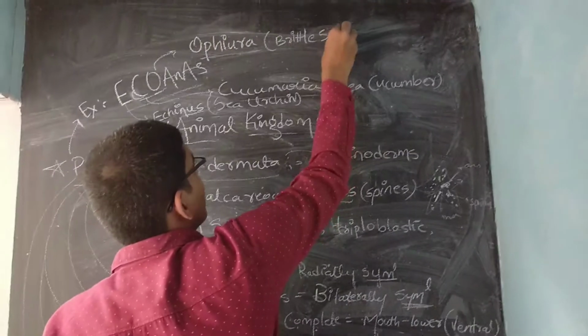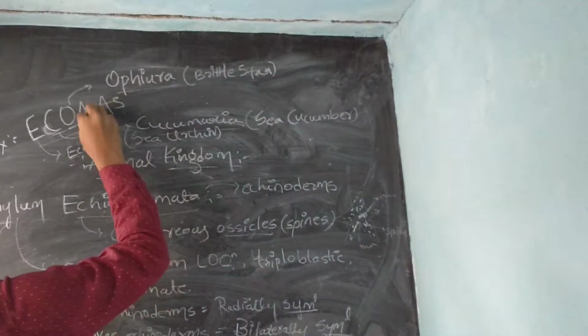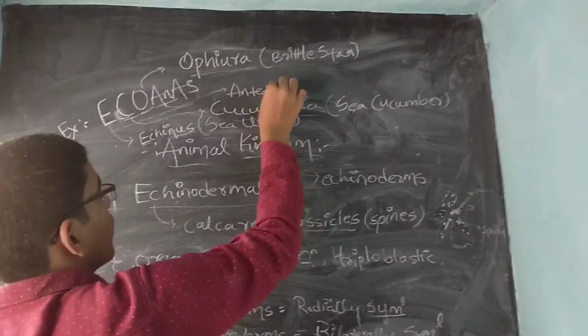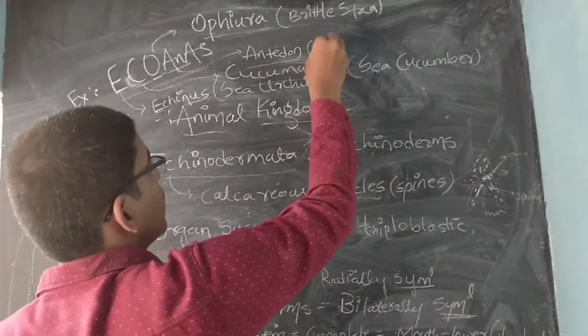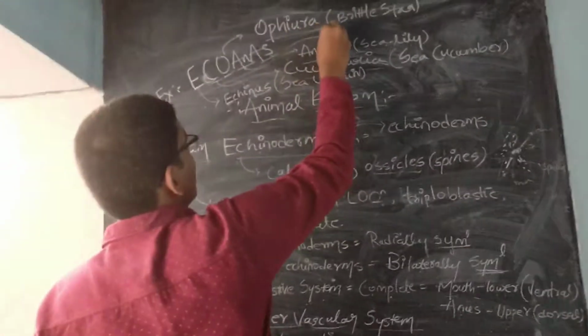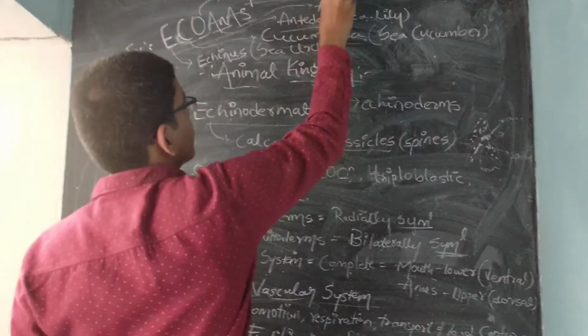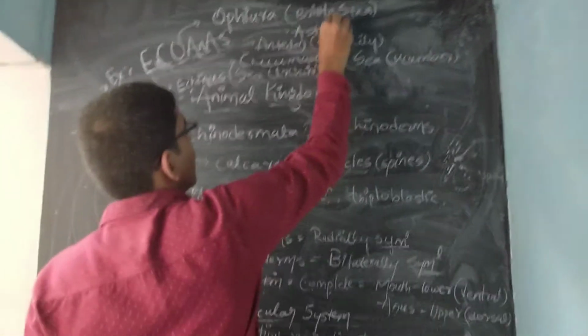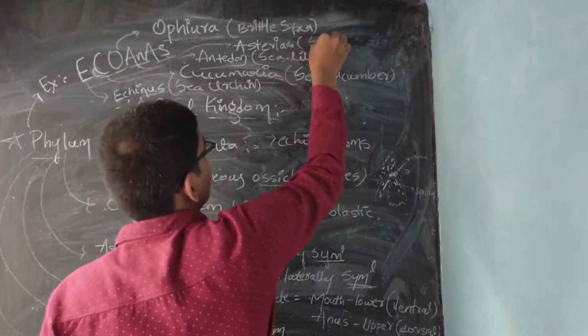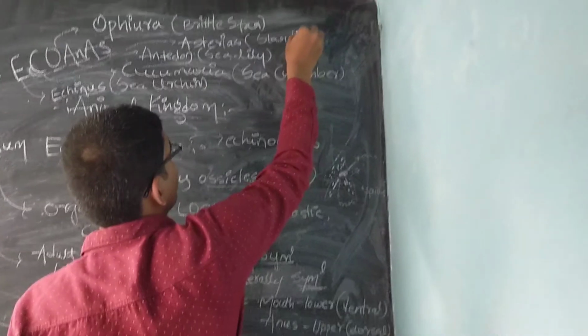An stands for Antedon, very important, sea lily, not silly lily, it is sea lily. And the last S stands for Asterias, which you all might know is starfish.